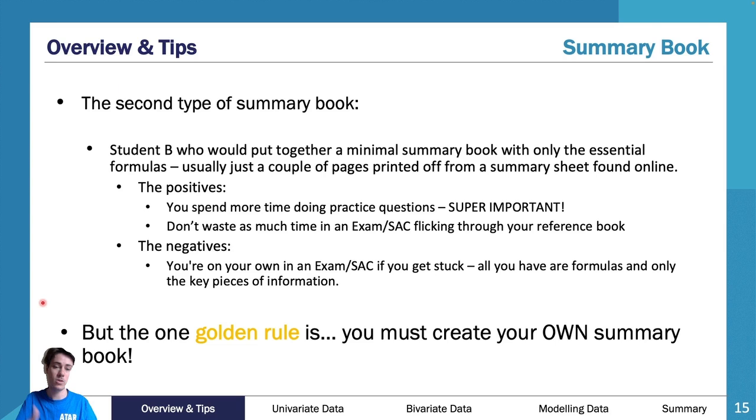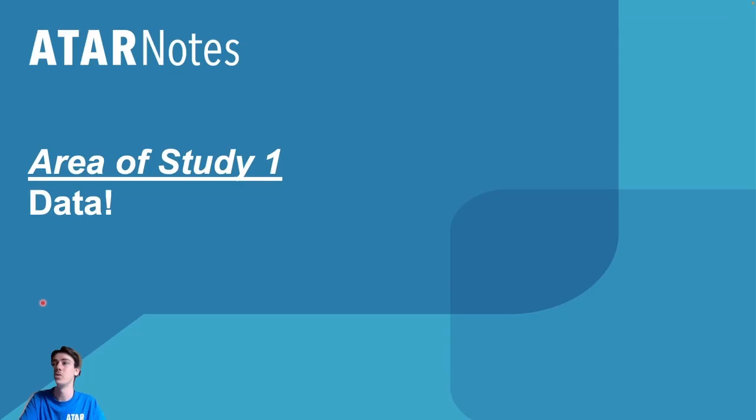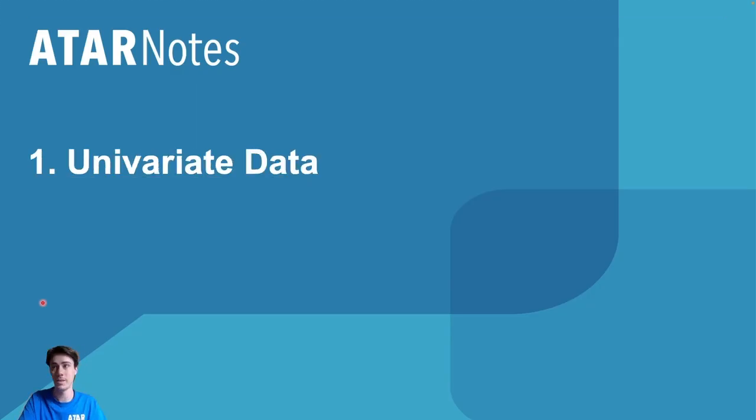So let's jump in to Area Study 1, data. So we're going to start off with univariate data. A lot of this is going to feel like revision. A lot of this is going to feel mundane. The reality is it is. A lot of this content is quite mundane and you're going to be sitting here like, oh, same thing over and over again. Reality is it is. The summary book for this section, the big part of the summary book, not the little part, is going to be really large. And then you can condense it down really well. Because there's a lot of stuff here that I don't really need in my little summary, I'm going to put it there just because I want to have it there, because it's stuff that I should know pretty well.